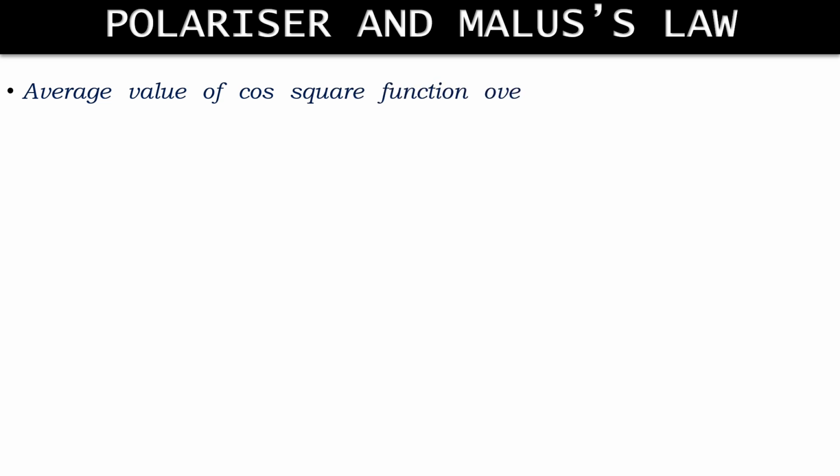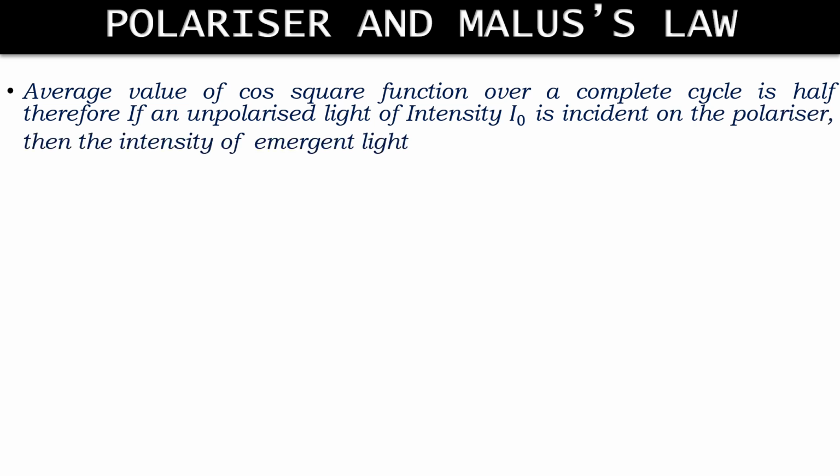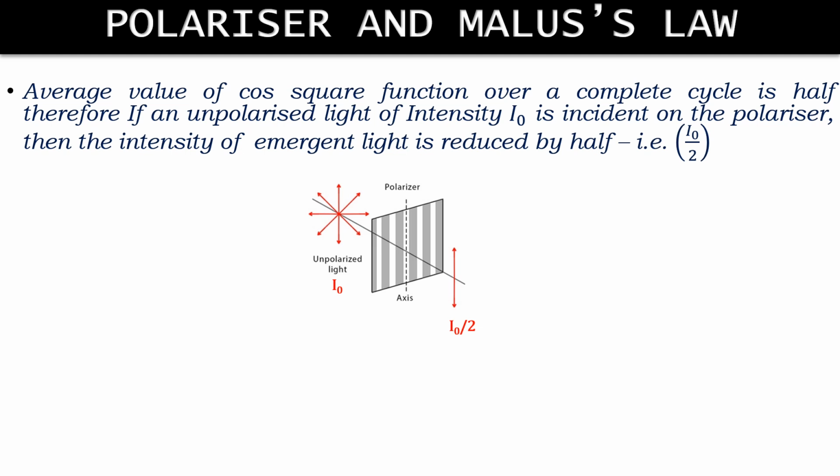Now, as we know, the average value of the cos square function is half. So, when unpolarized light whose intensity is I naught passes through a polarizer, then we will get I naught by 2, means we get half of the intensity. In this figure, you can see when unpolarized light whose intensity is I naught passes through a polarizer, the intensity will be half, that is I naught by 2.